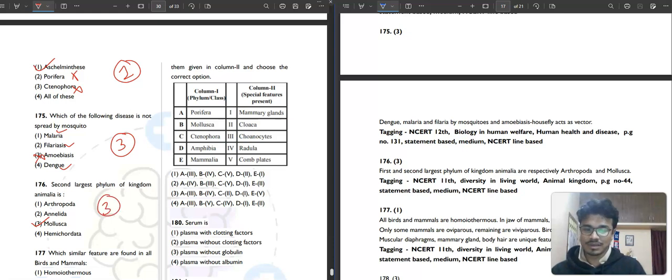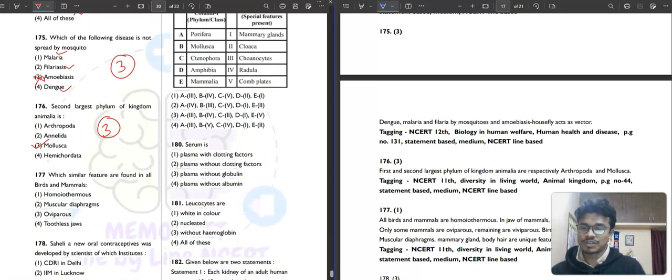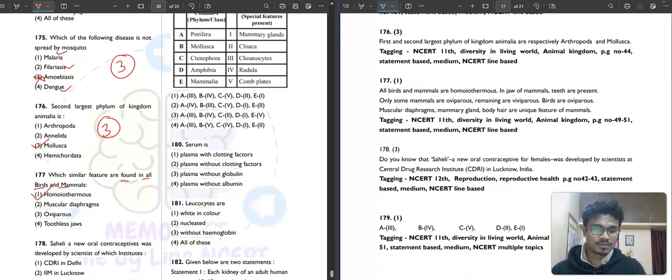Then question number 177. Which similar feature is found in birds and mammals? Homeothermous, that means warm-blooded, then muscular diaphragm, oviparous or toothless jaw. So what is similar in all birds and mammals? All birds and mammals are warm-blooded. First option is your correct answer.